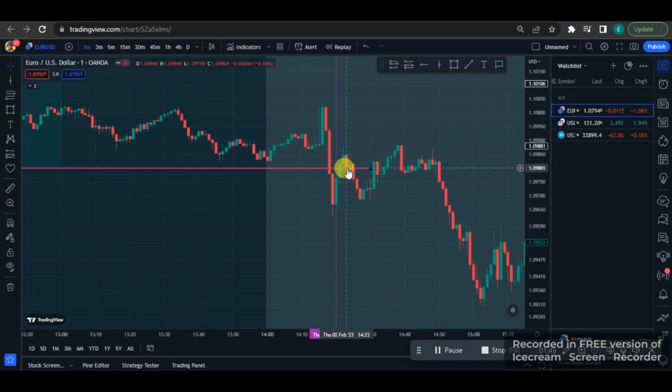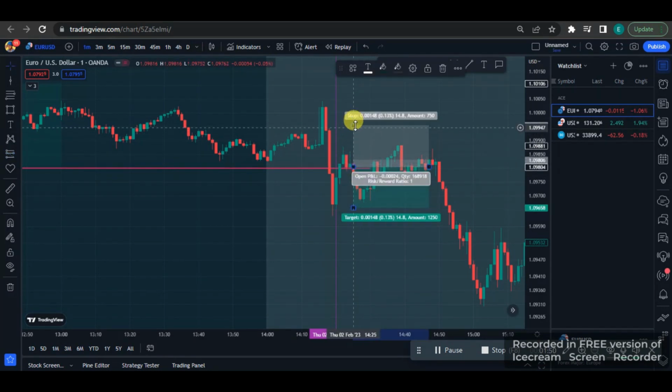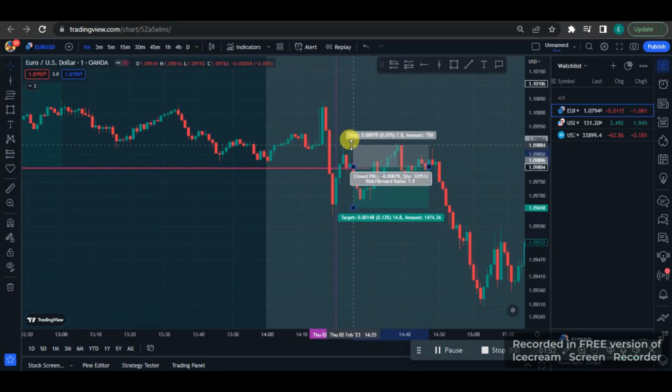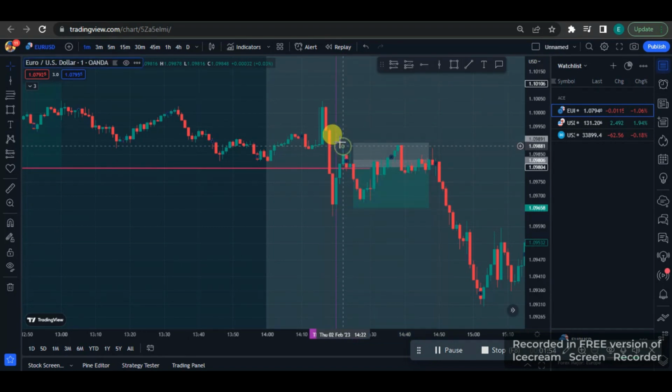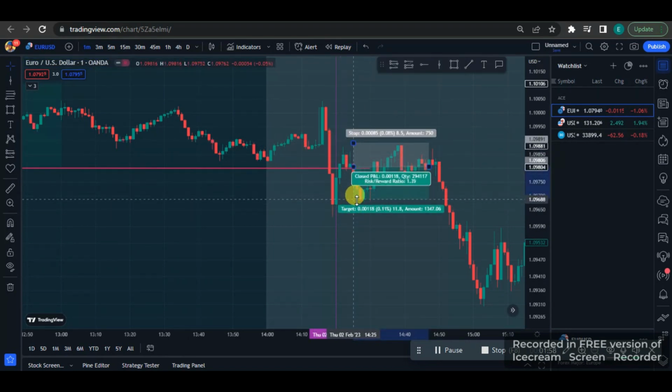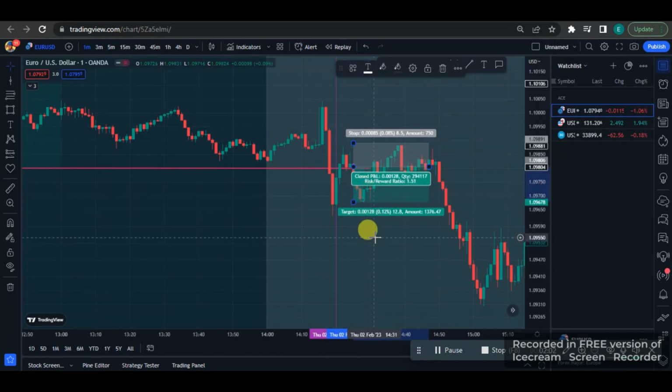Okay, this is an engulfing candlestick, and let's say we took a trade here for a sell. Stop loss slightly above the highs, the highs that price made here on this wick, slightly above the highs, and a take profit of 1 to 1, 1 to 1.5. You can see a 1 to 1.5 was a winning trade here.